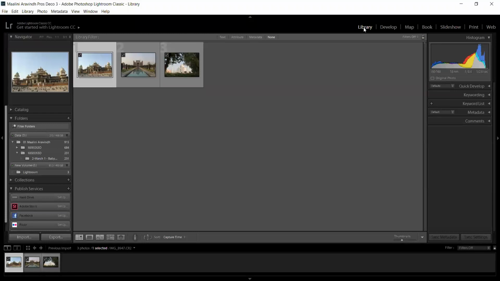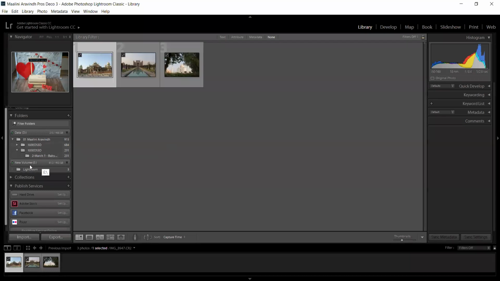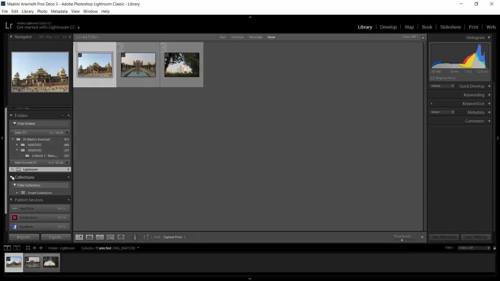So now we are in the library tab. It's used for importing the images. And when you are in the library tab, you have to understand 3 columns: the left column, the workspace, and the right column. In the left column, there are a few things, like from where you have downloaded the image. Now I have downloaded from Lightroom. The folder name is Lightroom. Then there is a thing called collection.